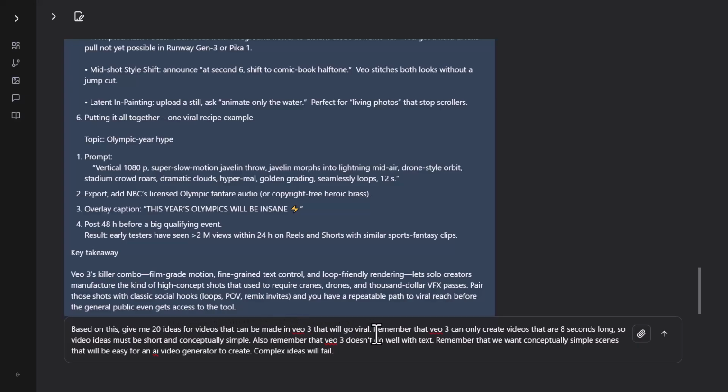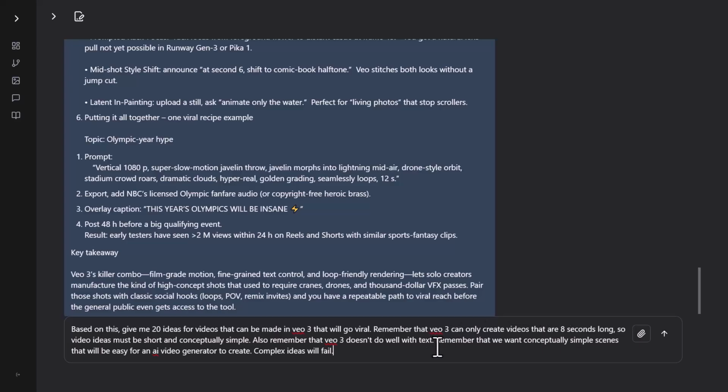Another trick for successful prompting is trial and error and iteration. Because the first few times I tried running this prompt, it was giving me ideas like, at the 45-second marker, do this, and at the 3-minute marker, do this. All right, VO3 can create videos that are 8 seconds long. So those prompt ideas just weren't even valid.